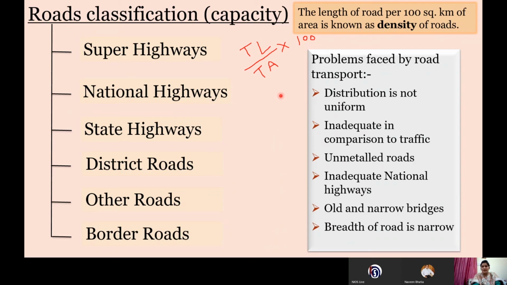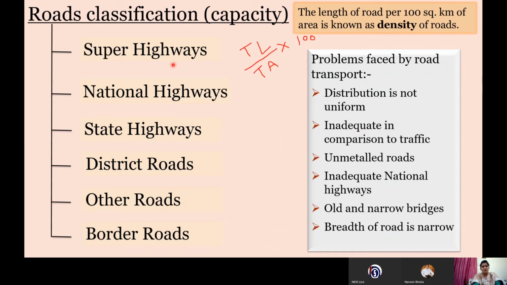So these are the problems faced by road transportation: the distribution is not uniform, inadequate roads, unmetalled roads, inadequate national highways, old narrow bridges, and the breadth of the road is very narrow.